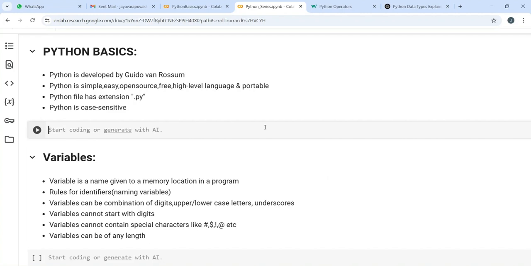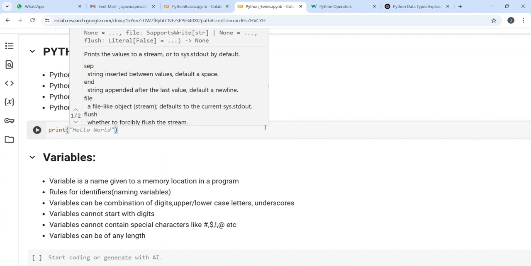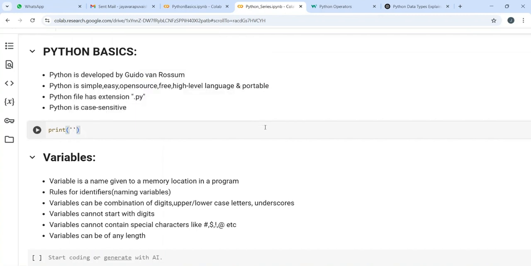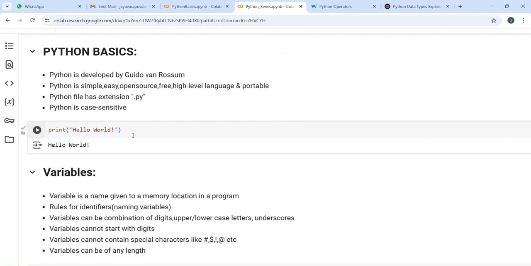There is a very simple syntax, that is print. If you just use print, and inside print, you use single quotes or double quotes, and then you give the statement which has to be printed, let's say hello world. And if I run my console, see, now the hello world got printed.